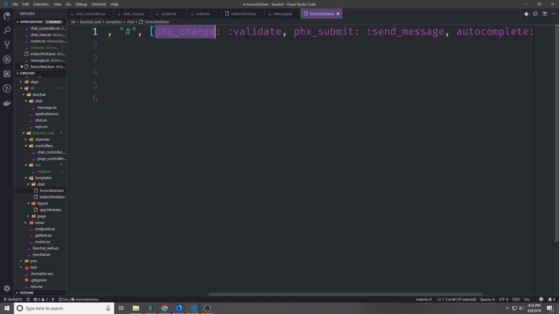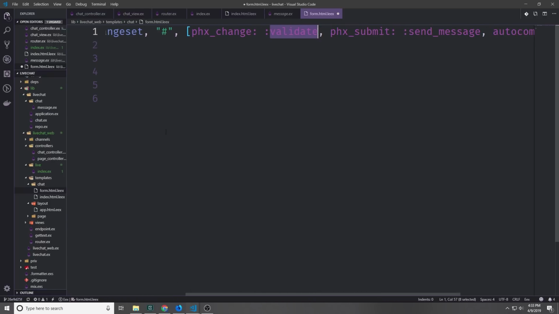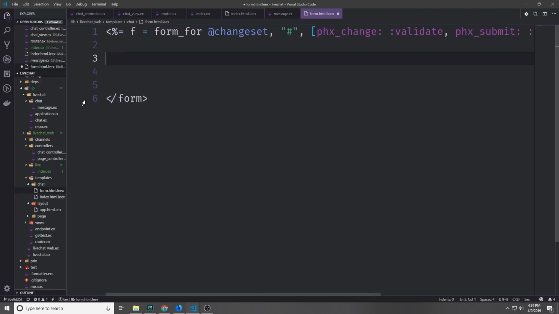We're going to call this atom here called validate, and we'll have a function inside of our index file which will correspond with this validate atom. Then for phx-submit, meaning submitting the form, we're going to call this atom here called send_message. And then we also want autocomplete to be turned off for this form. And then we have our closing form tag here.